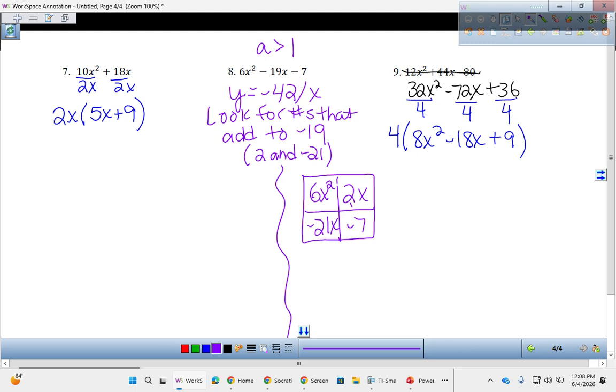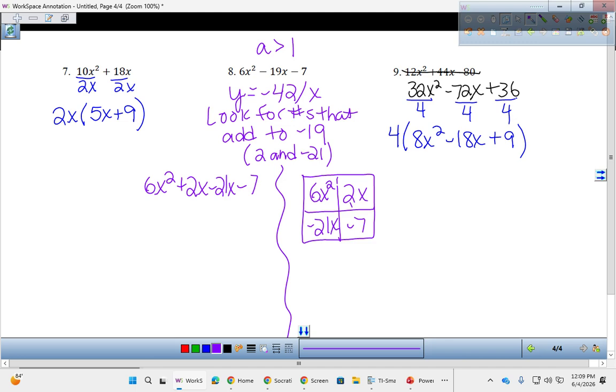The initial way I taught it was you keep the first number the same and the last number the same, and you make that negative 19x into 2x and a negative 21x. And I like the order of 2 and 21 because I like pairing the 21 with the 7. That just kind of makes more sense to me. Alright, so maybe you saw it this way. This is called factor by grouping, and this is called the box method. You will get the same answer no matter which one you use. You use the same numbers, okay?